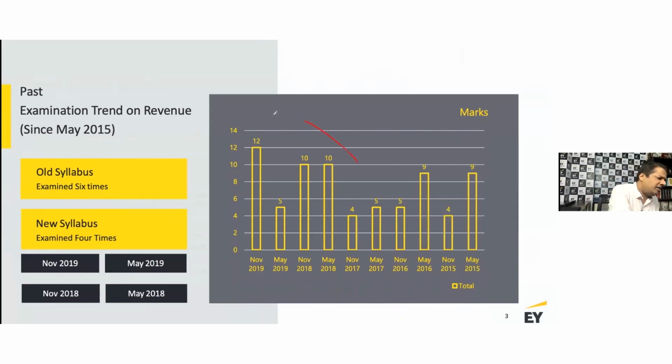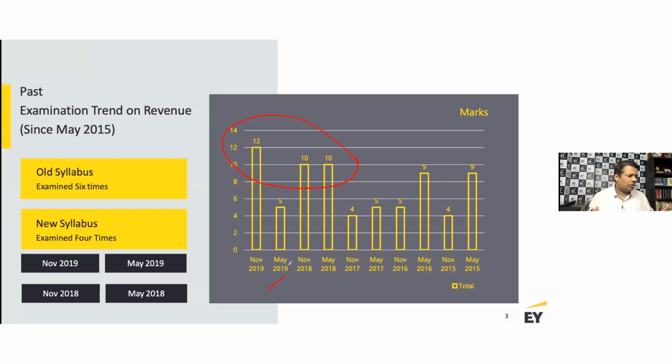And in recent terms, 10 to 12 marks, subject to an aberration in May 2019, is what this standard is worth from an examination perspective as well. So you have to have a deep understanding of this standard. You have to figure out what it is trying to say, have better conceptual clarity, and of course you should have the ability to apply this in relation to a situation,